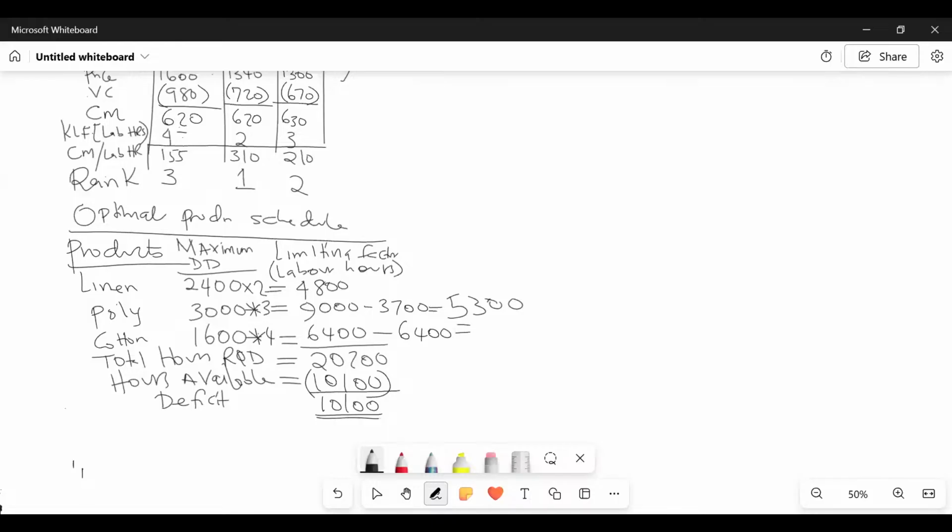And then, of course, this other one here is 0. So the limiting factor is the labor hours that we can easily put into this production.